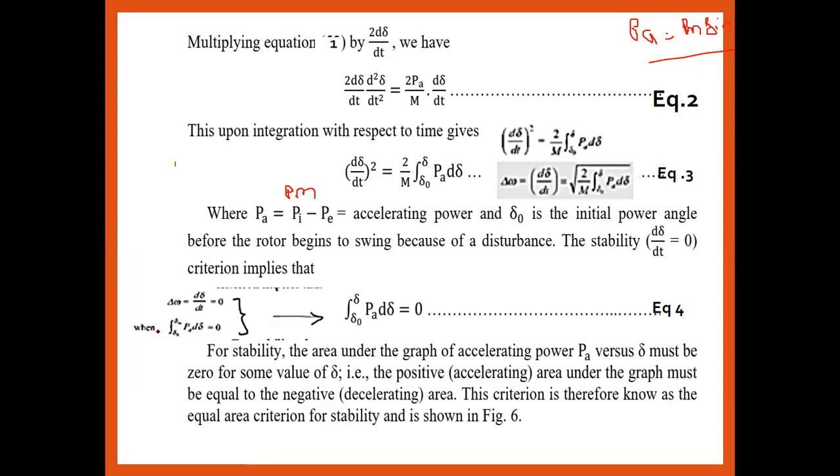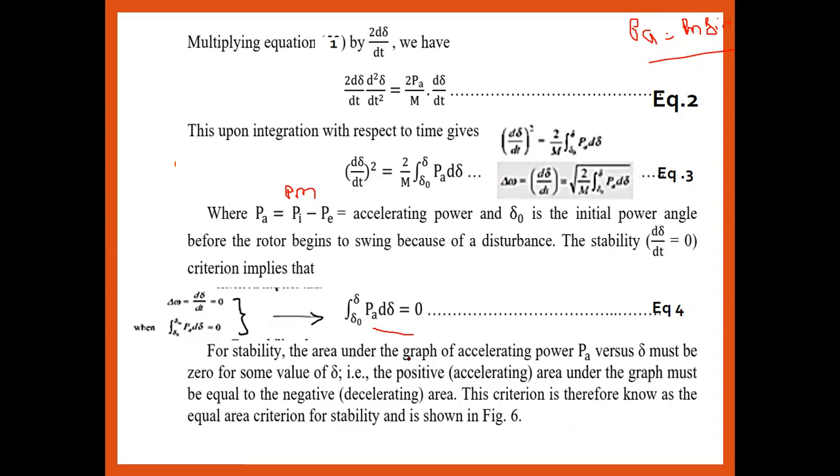That is the condition that should be satisfied from the stability point of view under the equal area category. The integral from delta 0 to delta of the accelerating power is equal to 0. So for stability, the area under the graph of accelerating power Pa versus delta must be 0 for some value of delta, that is, the positive accelerating area must be equal to the negative or decelerating area. So this criterion is generally known as the equal area criterion and is shown in the figure below.